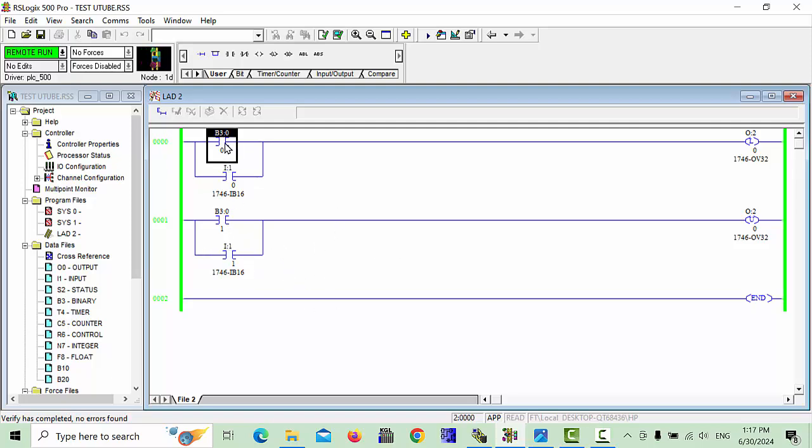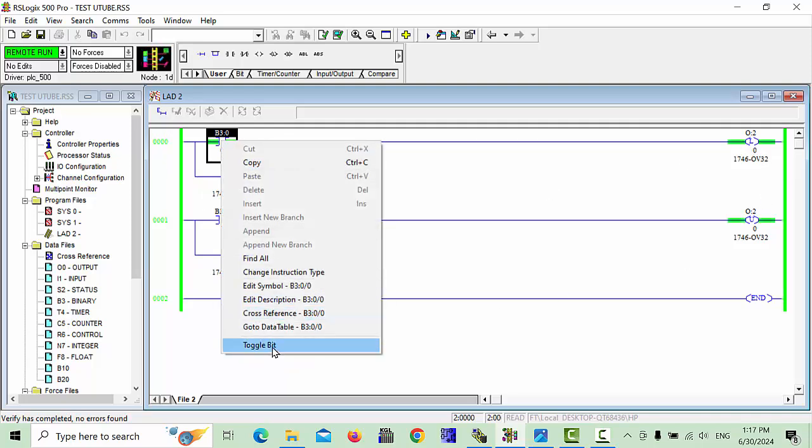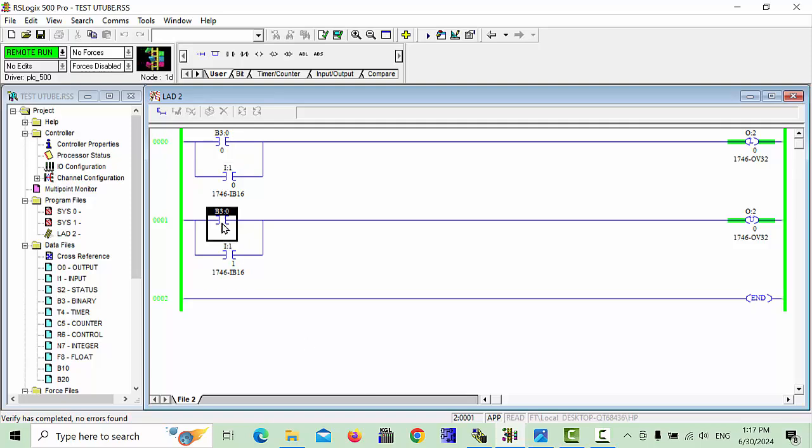Now your internal memory will work, this will latch the bit again, and this also you can, this will unlatch the bit again, stop. So I hope you understand how we can make a small program with latch and unlatch in the Allen Bradley PLC. In the next lectures, I will show you more features of this PLC.